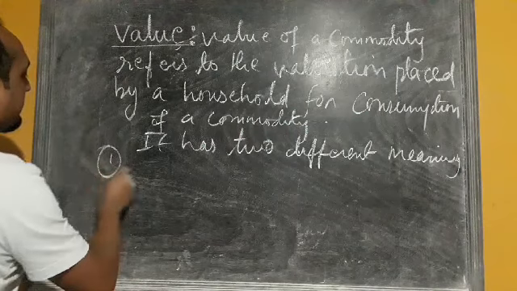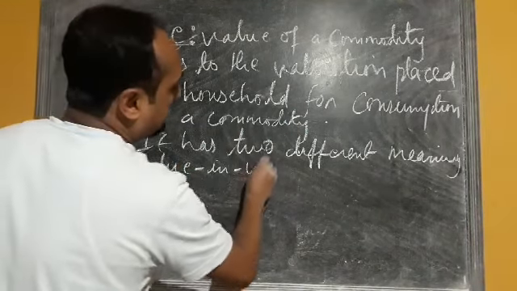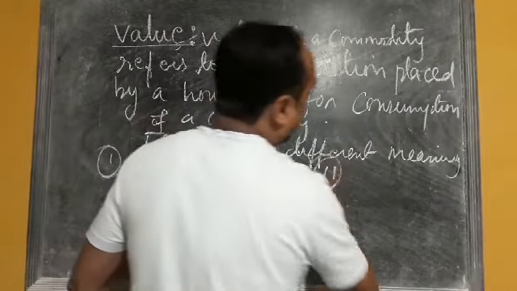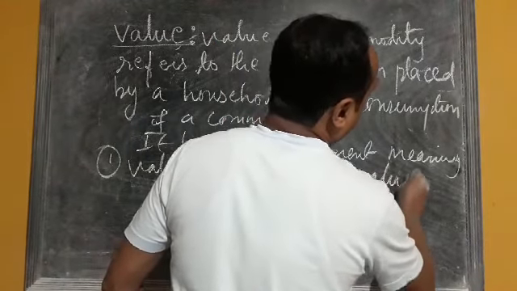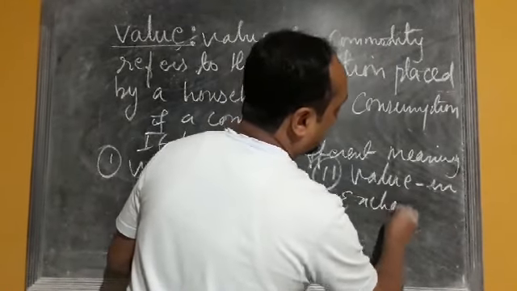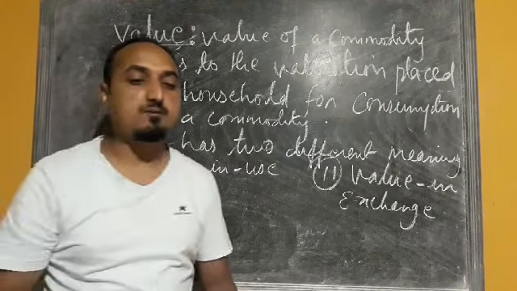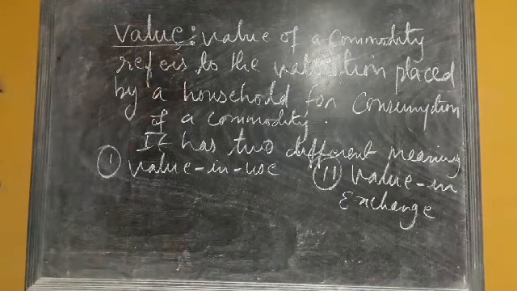Number one, a value in use, and number two, a value in exchange.